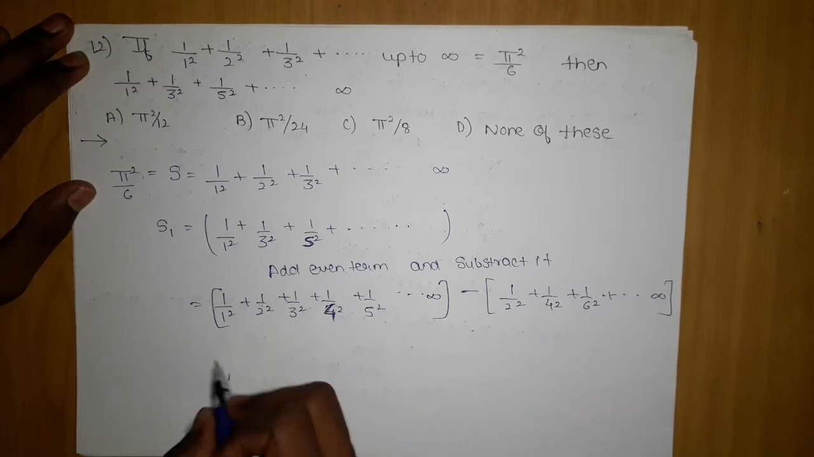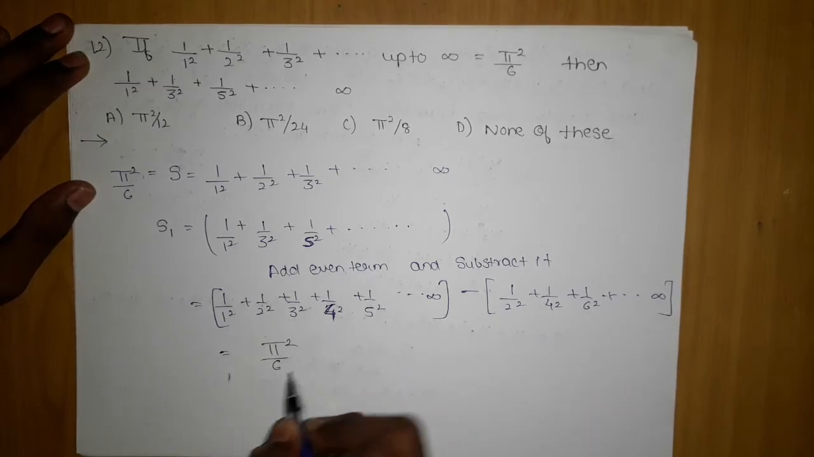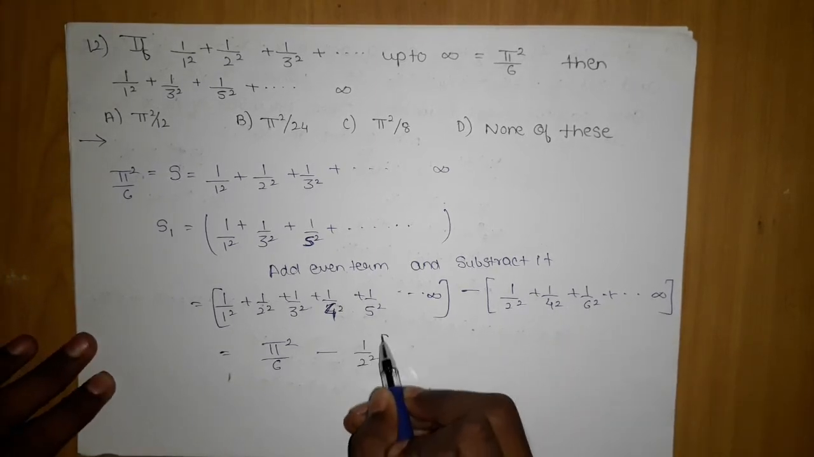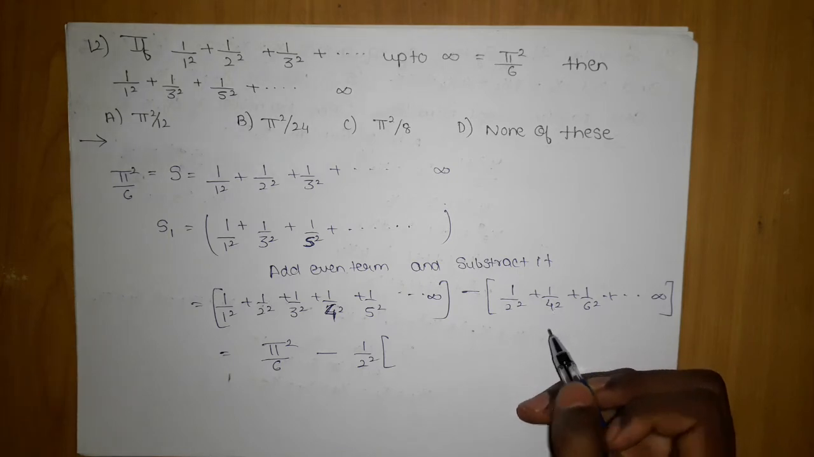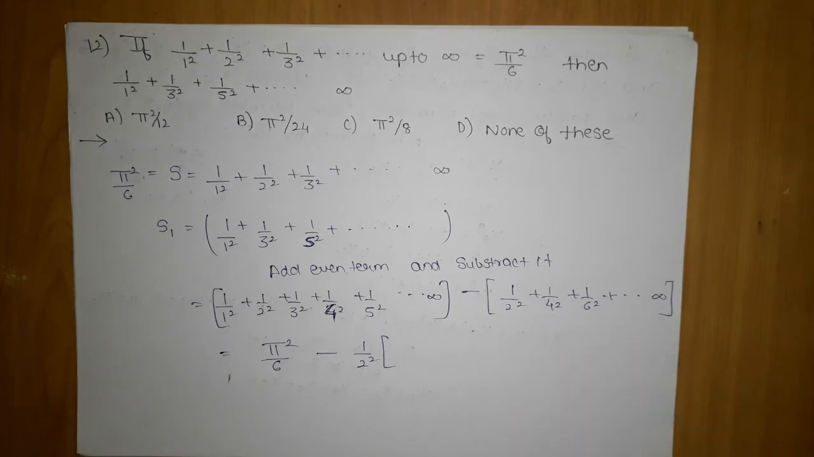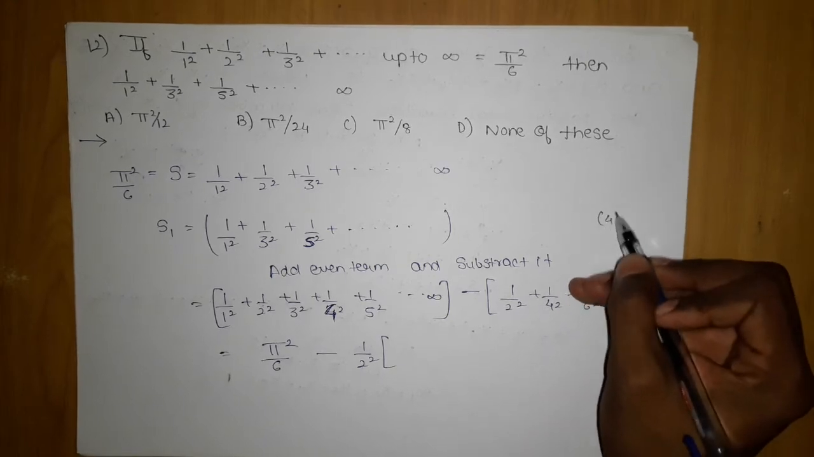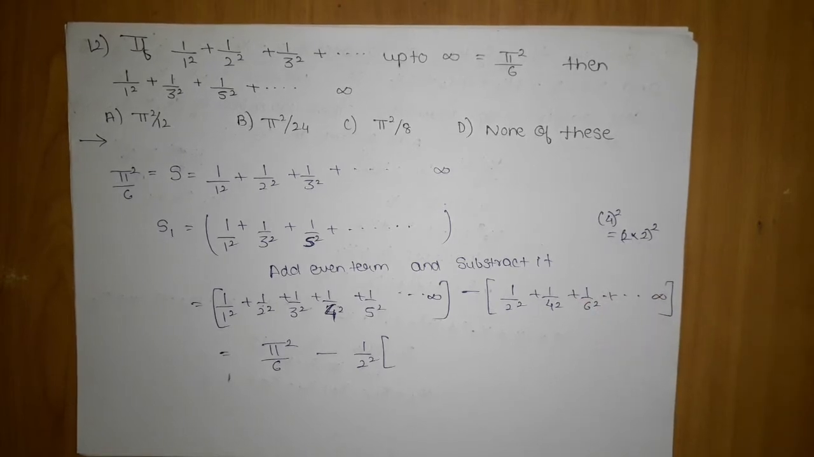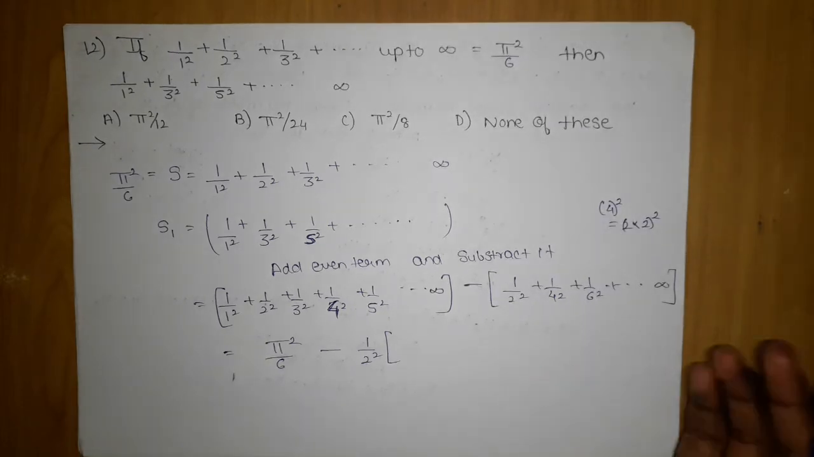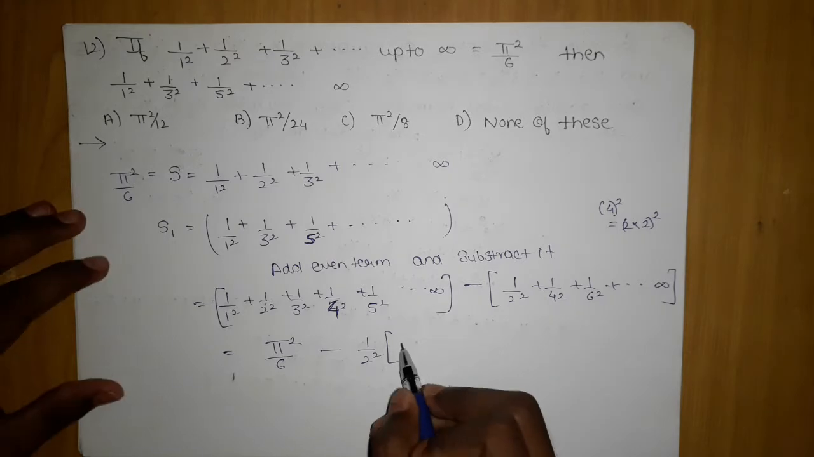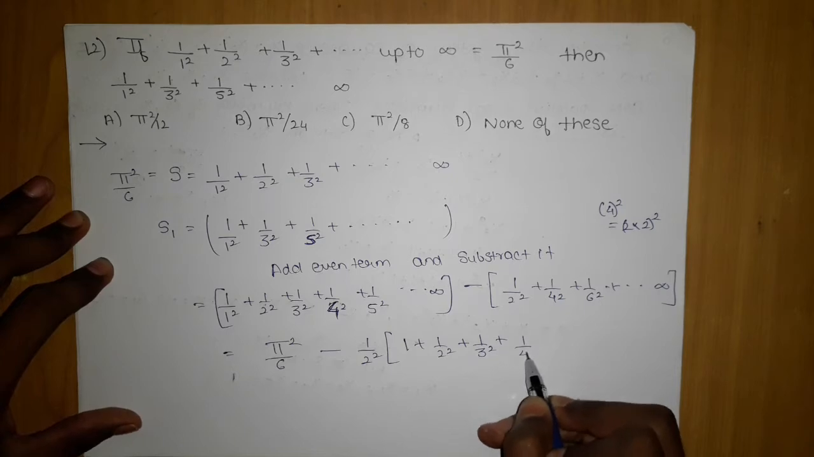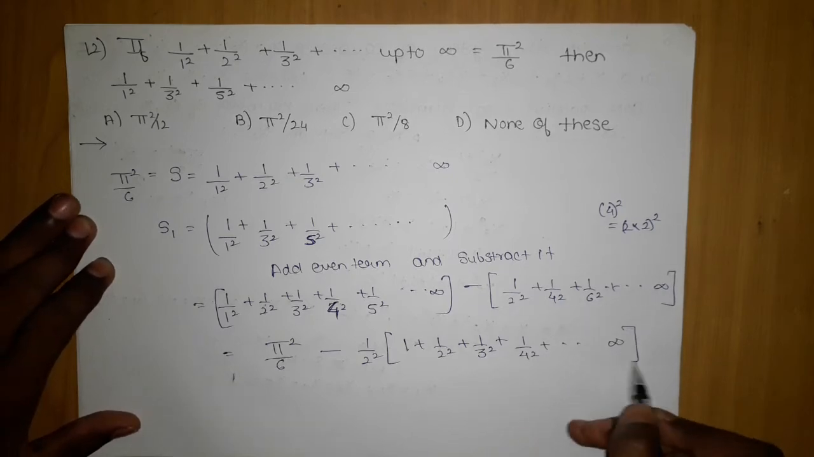So this value I know, pi square by 6, and here I will take 1 upon 2 square common. The moment I take 1 upon 2 square, this is 2 into 2 square. You can write 4, that is 2 power 2, as 2 into 2 power 2. So the moment I take this out, I am left with 2 power 2, and similarly this will be 3 into 2 power 2. With 2 power 2 taken out, I am left with 3 square, and again when I take it common, I am getting the same infinite terms.